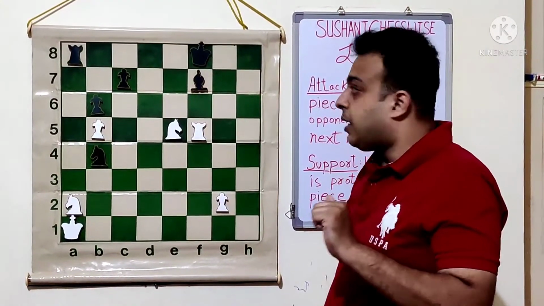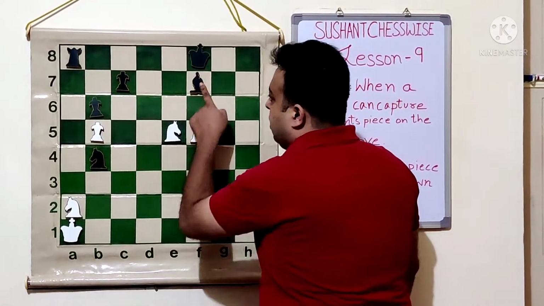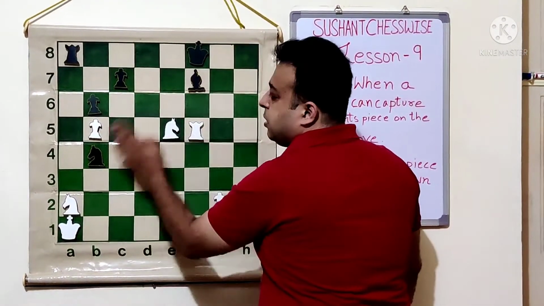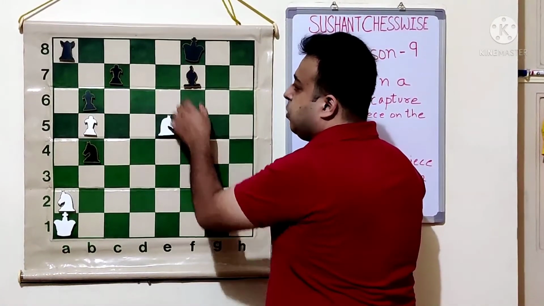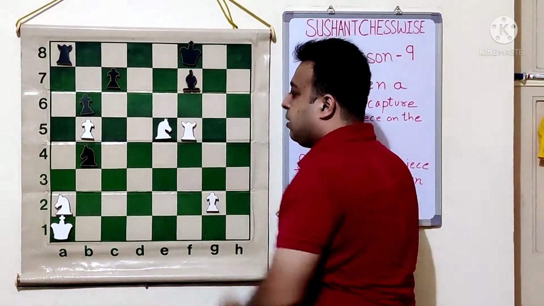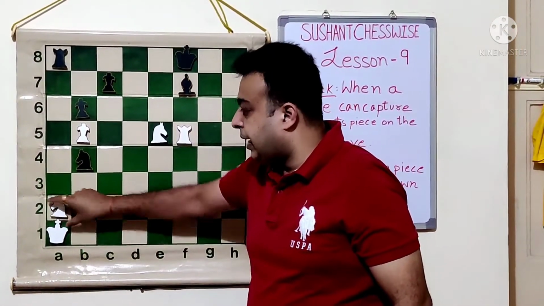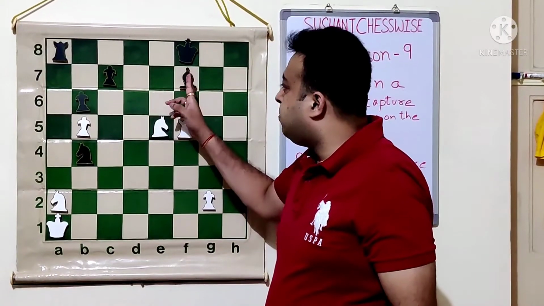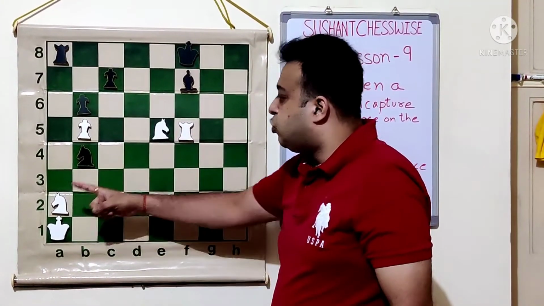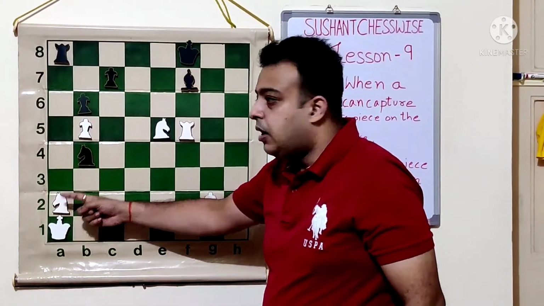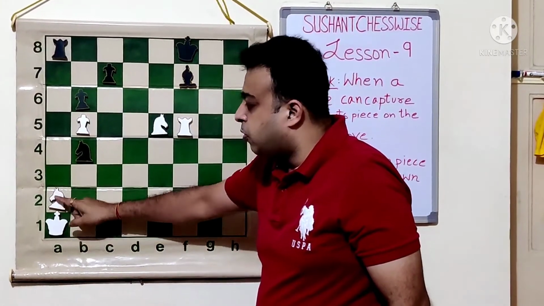Okay, let's look at the black pieces. The black rook attacks the knight. The bishop attacks the knight, but the bishop cannot capture because the bishop is pinned because of this rook. The bishop can't move, it would be a check. But the other knight also attacks the knight. So there are actually 3 attacks, out of which the bishop itself cannot capture, but we will have to count 3 attacks. So 3 attacks on the knight and there is only one support. The king is only supporting it.